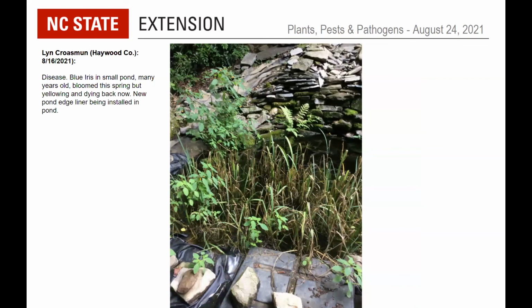Then Haywood County, blue iris here. Again, this is one that we would not be able to diagnose from photos alone. The only thought I had was with the comment about the pond edge liner being installed, if the water had been drained at some point in that process, and since the blue flag iris does like it wet, I wonder if maybe it got a little too dry there.